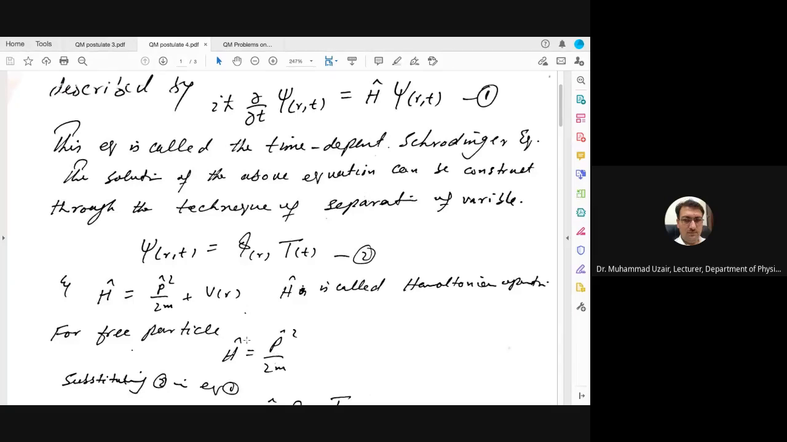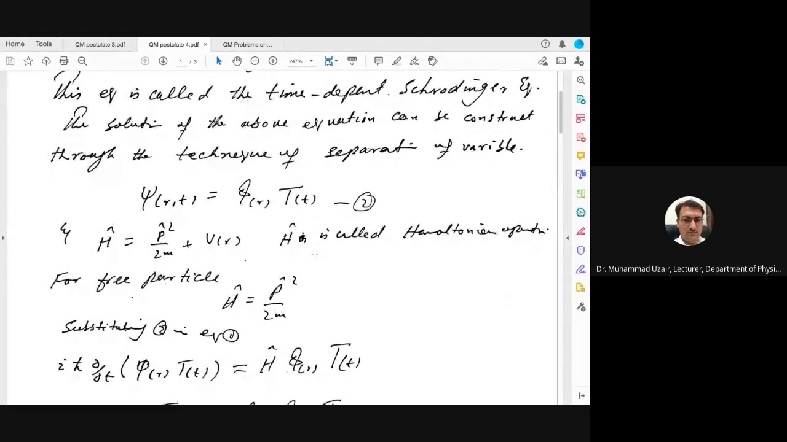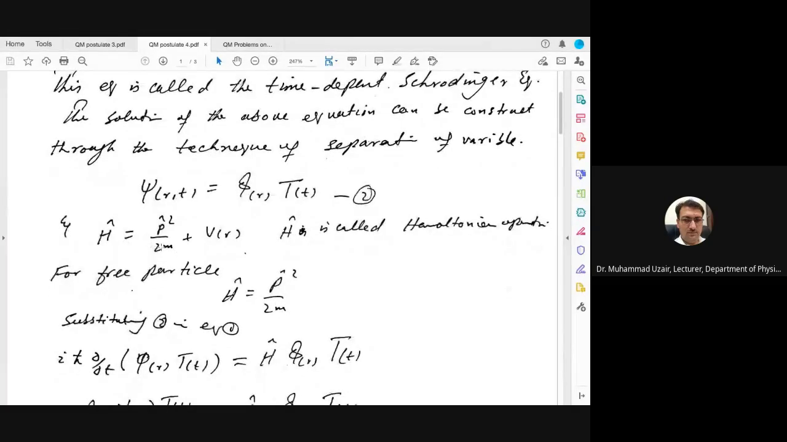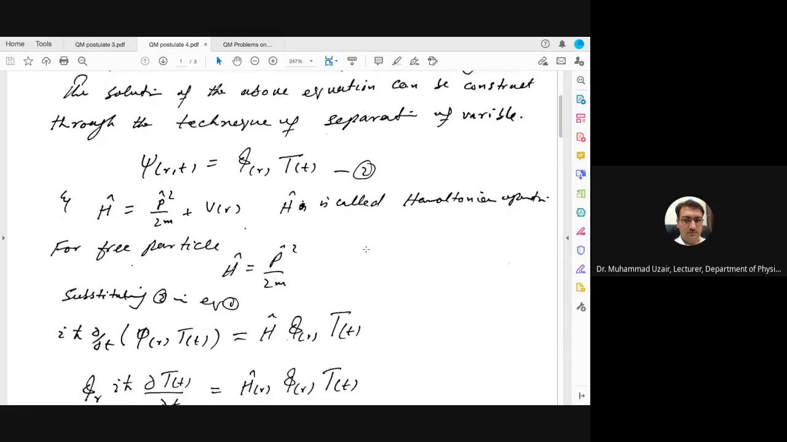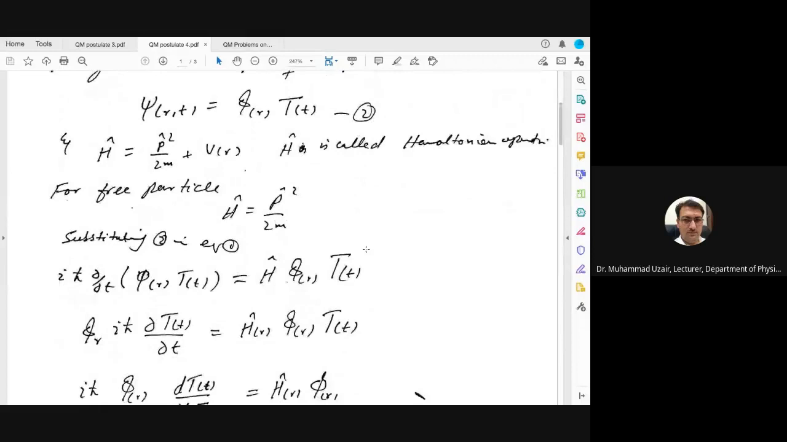You can see that ψ(r,t) is equal to φ(r) T(t). Here ψ is depending on r and t, while φ is depending on r only and T is depending on t only. H can be written as the Hamiltonian p²/2m + V(r), where H is called the Hamiltonian operator. Already you know. For a free particle, we can say that there is no potential because the particle is free. Then the Hamiltonian is equal to p²/2m.